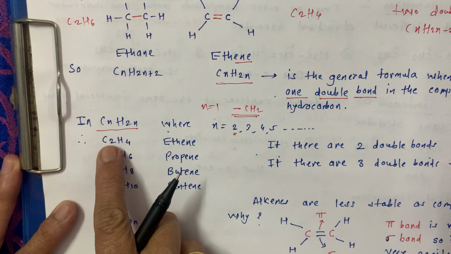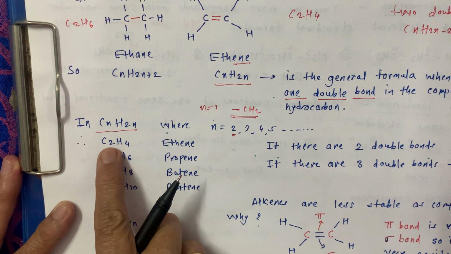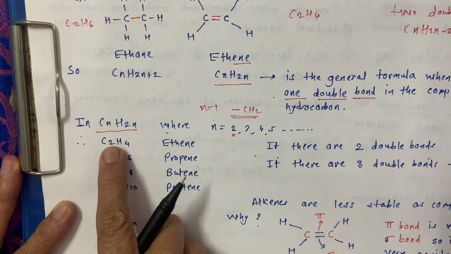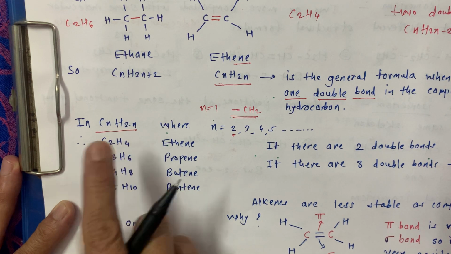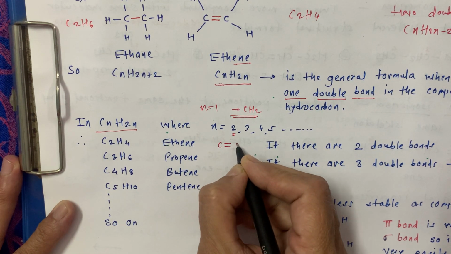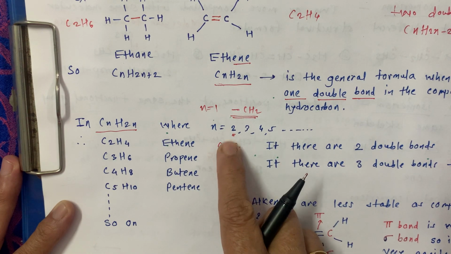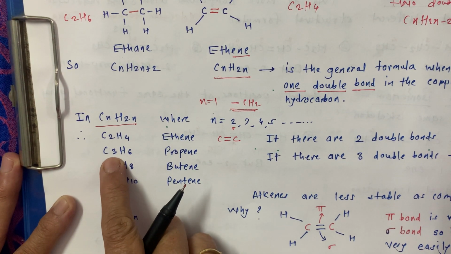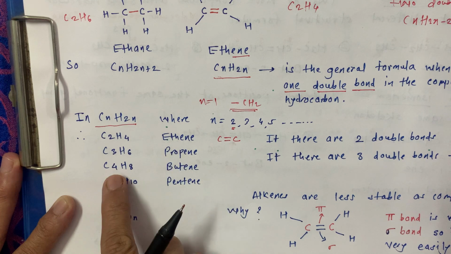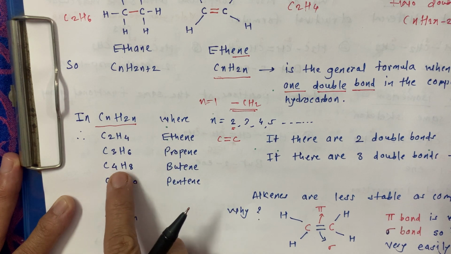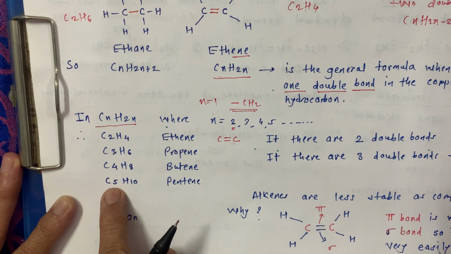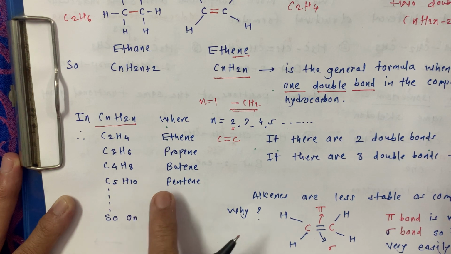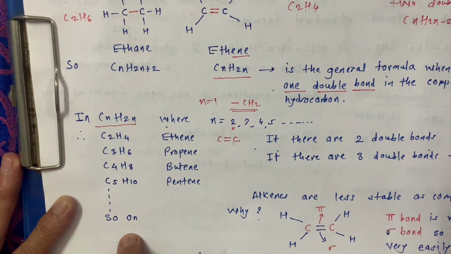We start with C2, because we have two carbons attached to each other by a double bond. If n is equal to 3, then that is propene. When n is equal to 4, the formula is C4H8, that is our butene. If n is equal to 5, then C5H10, that is our pentene, and so on.